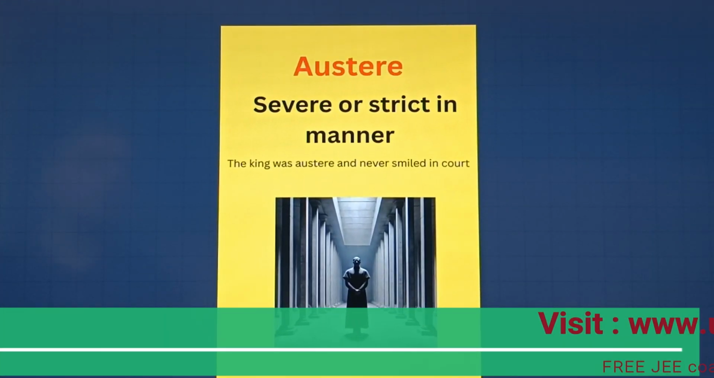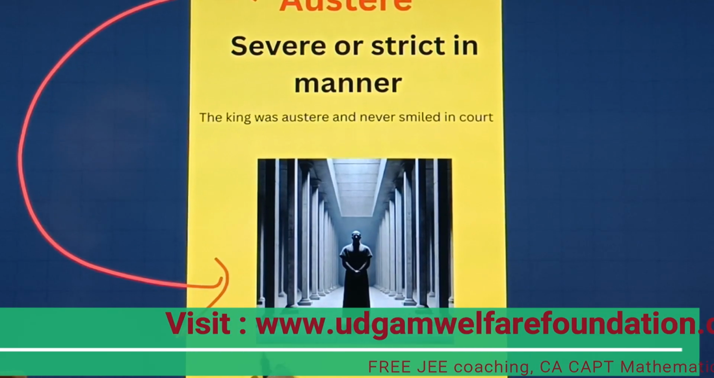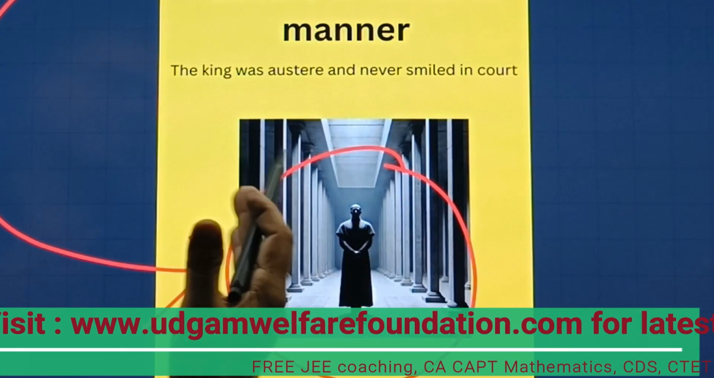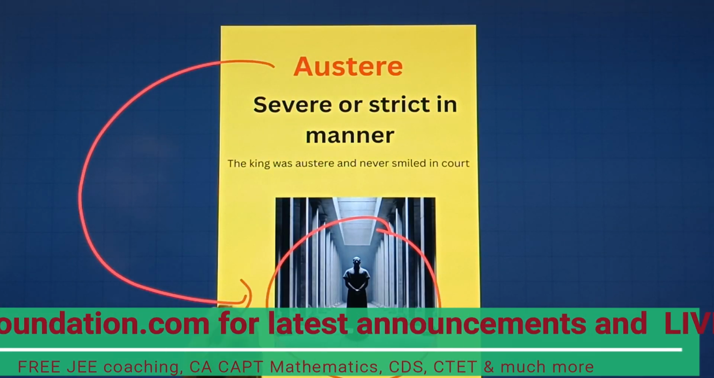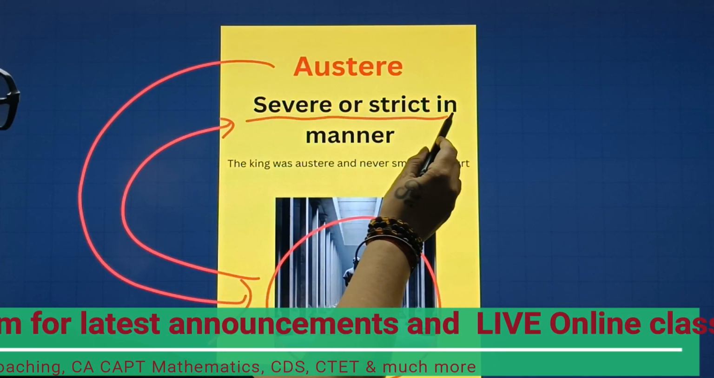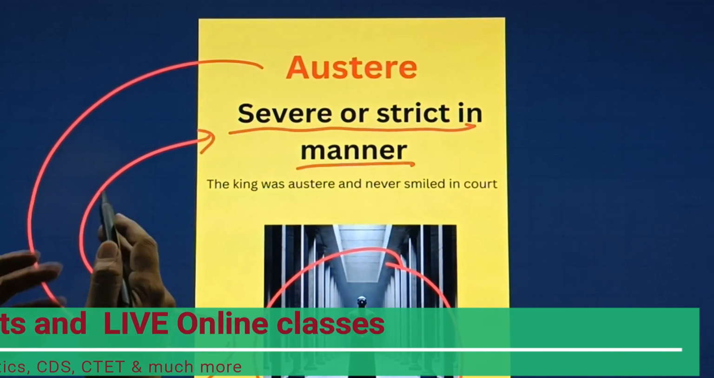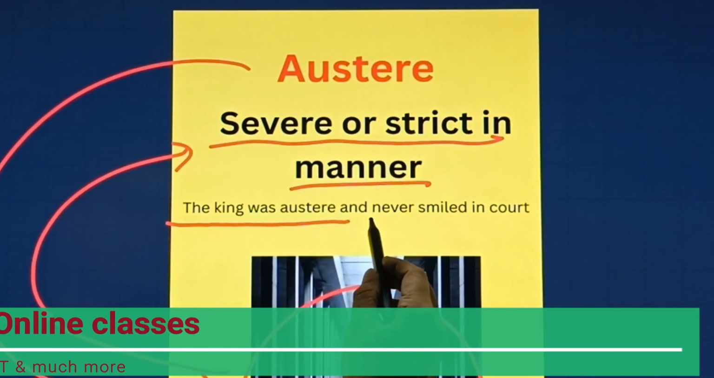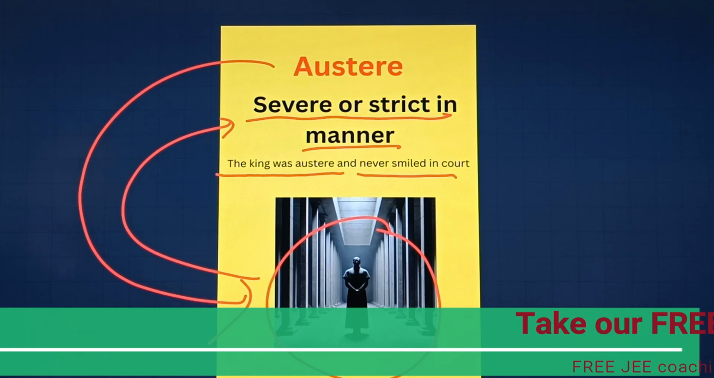Now let's move towards our next word here. Now this is our next word, which is austere. Now let's understand with the help of this particular picture here. A person is standing who seems to be quite serious in his attitude. Now let's understand with the help of the meaning. Severe or strict in manner. Very interesting. Now let's understand with the help of the sentence here. The king was austere and never smiled in the court. Very interesting here.